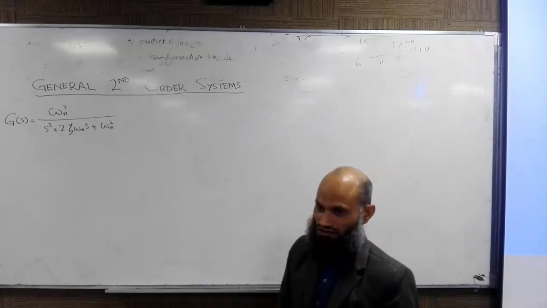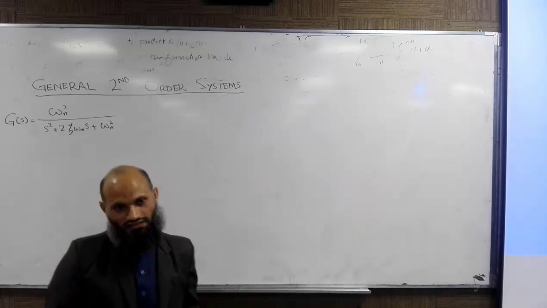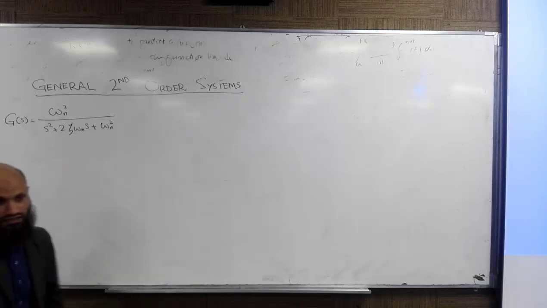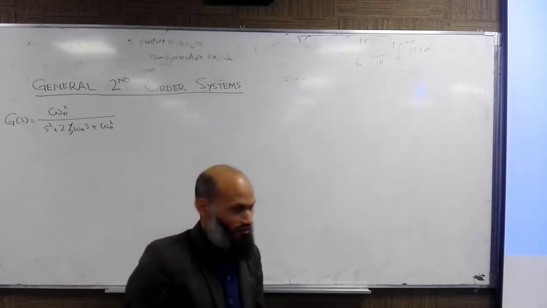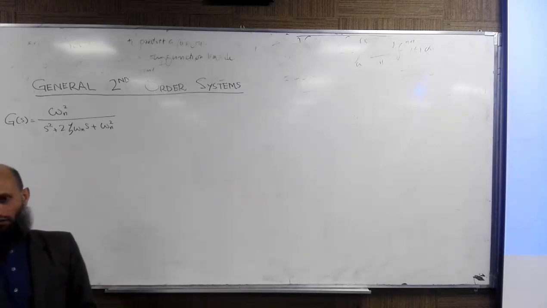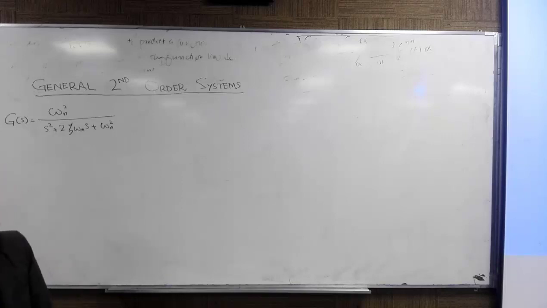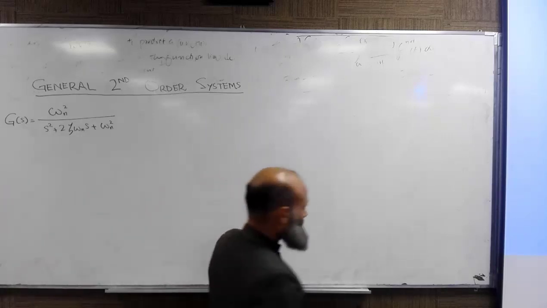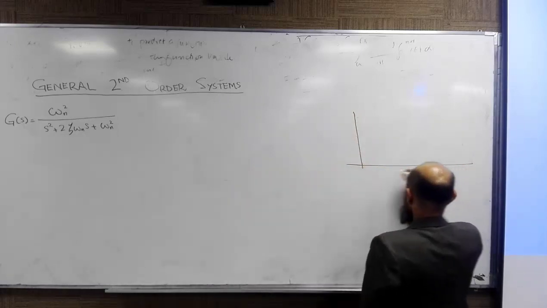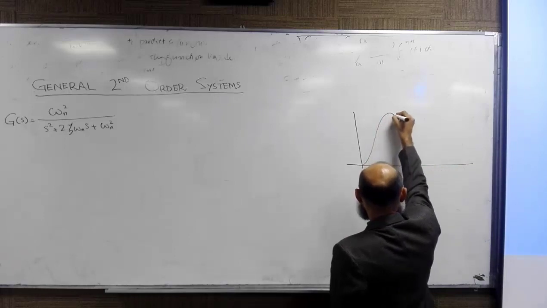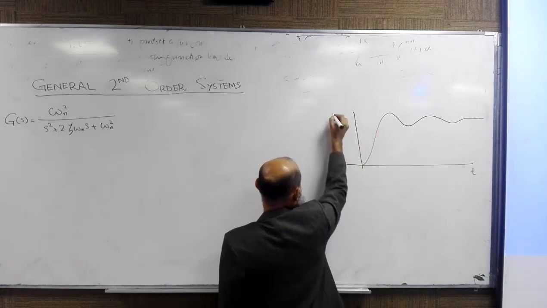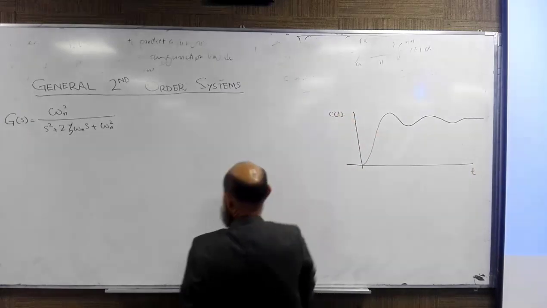We have talked about general second order systems. General second order systems are characterized by two parameters, damping ratio and natural frequency. Looking at the value of the damping ratio, we can qualitatively describe the transient behavior of the system. So if zeta is between 0 and 1, the shape of the response is underdamped. This is the time axis, and this is the step response of the system.